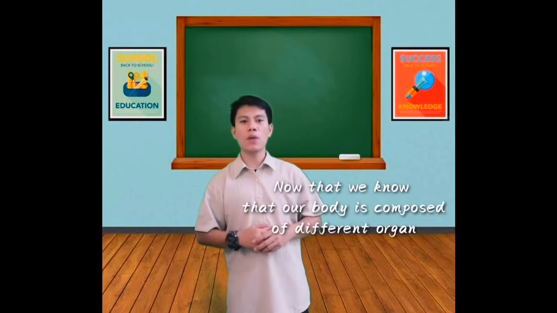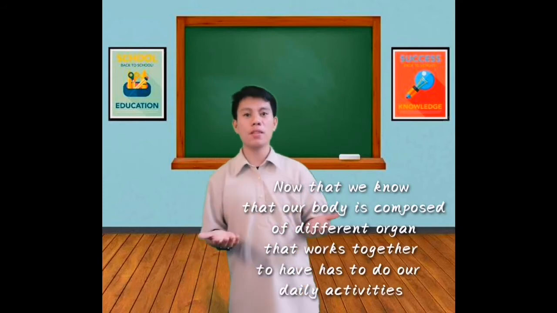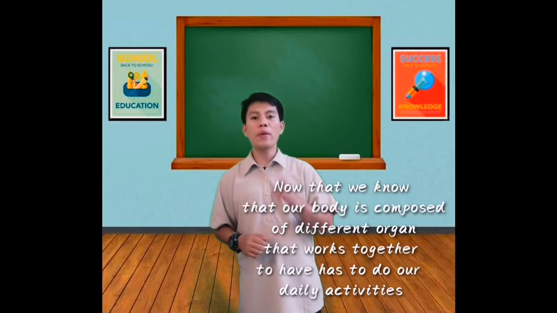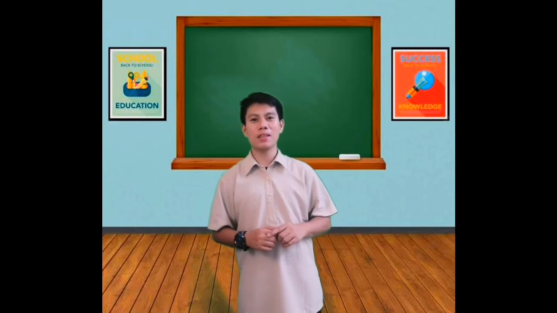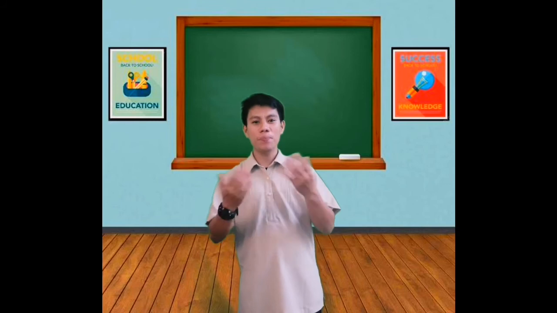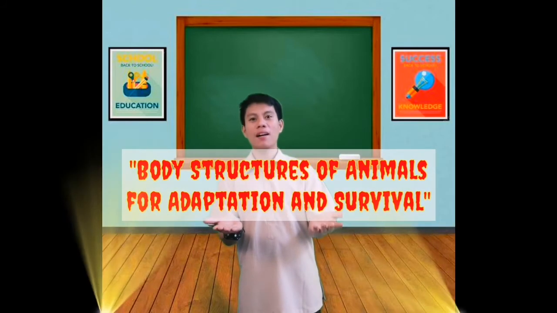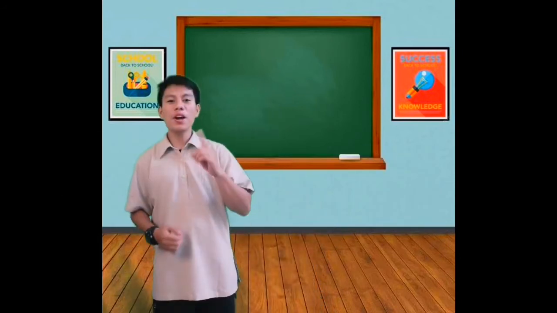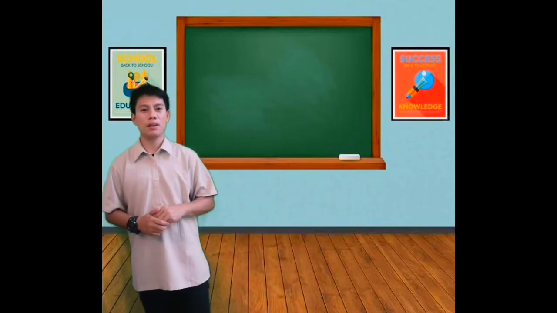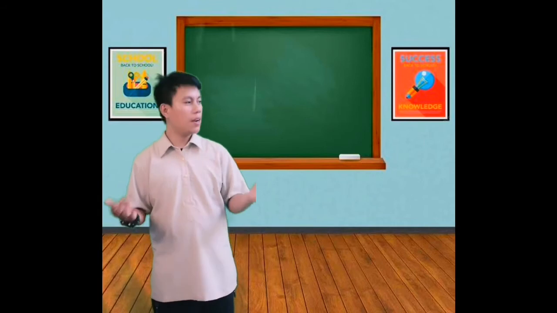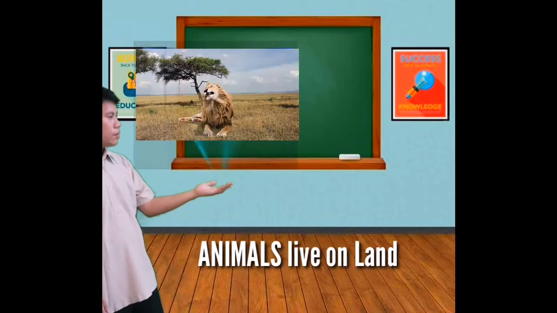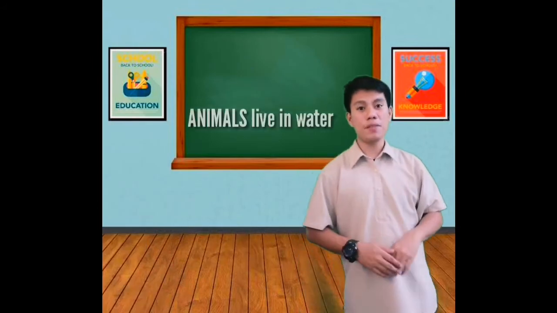Now that we know that our body is composed of different organs that work together to help us do our daily activities, we can now move forward to our next science lesson, which is entitled Body Structures of Animals and Adaptations and Survival. There are different animals around us. They live everywhere. Some animals live on land. Some animals live in water.